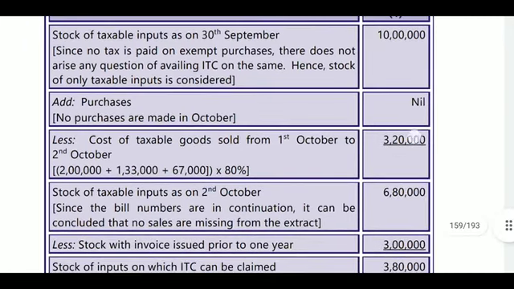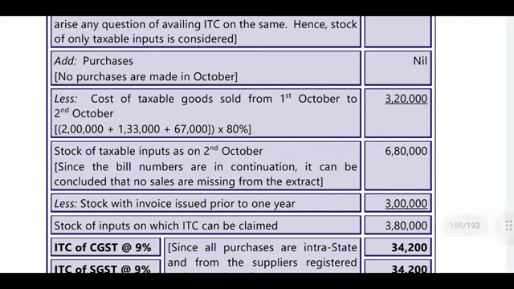Next, stock of taxable inputs as on 2nd October. Whatever the amount is on 2nd October, since the bill numbers are in continuation, it can be concluded that no sales are missing for the tax. It will be 6 lakhs 80. It will become 6 lakhs 80. Next,